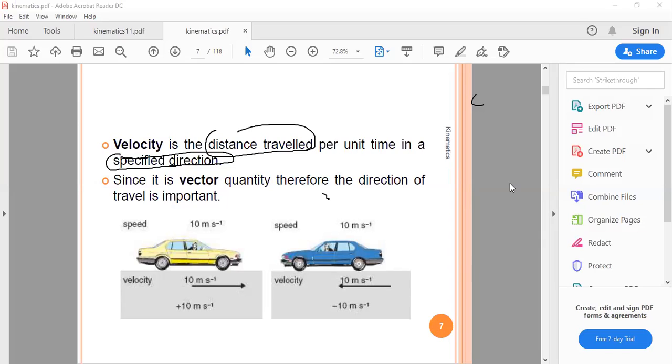Very good. Displacement. We learned what is displacement. Displacement is distance traveled in a specified direction. Displacement is a vector quantity. So when you have a distance with a specified direction, that is displacement now, right?